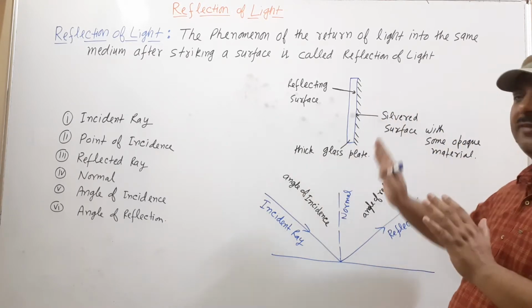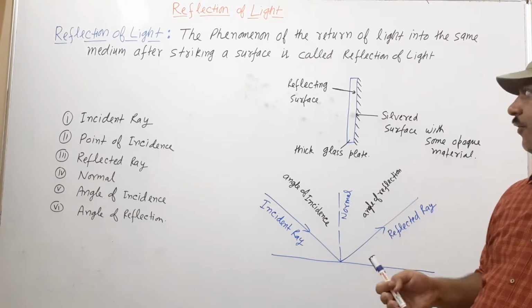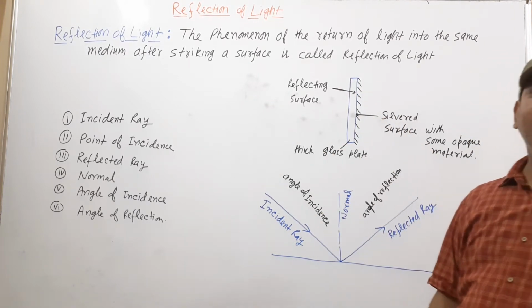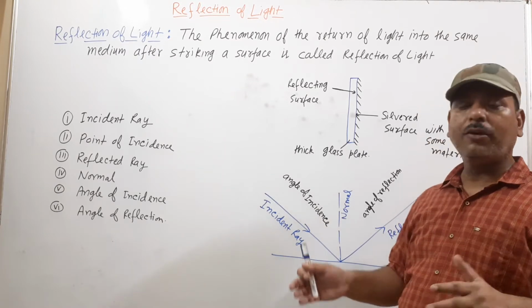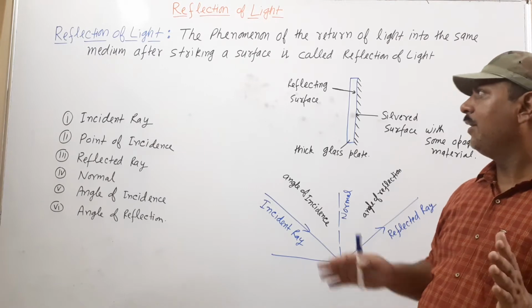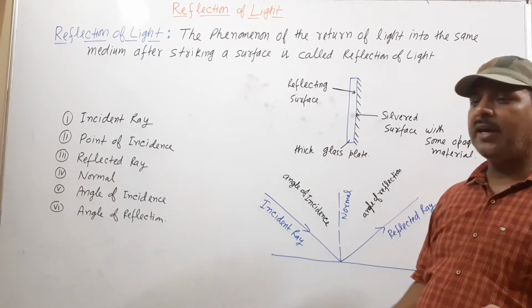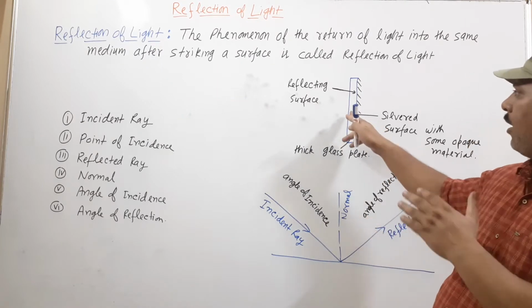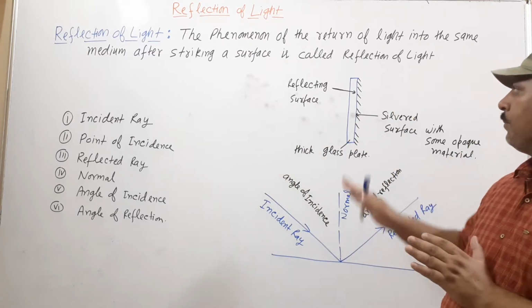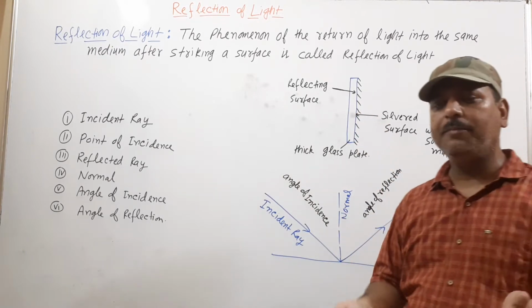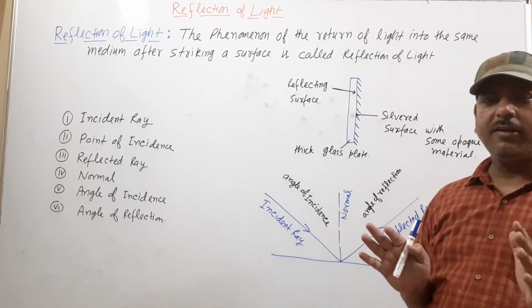Then 99% or more reflection will take place. The bouncing back or returning of light when it strikes the reflecting surface is called reflection of light.